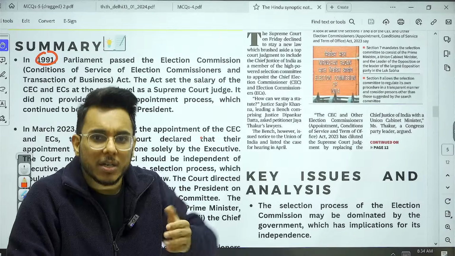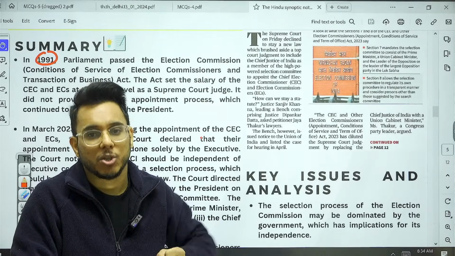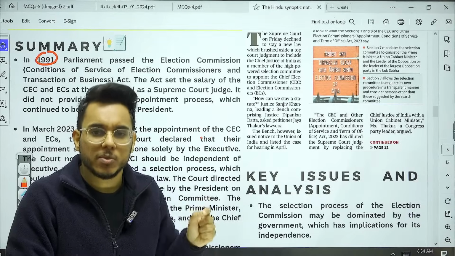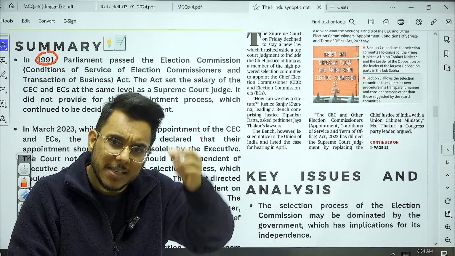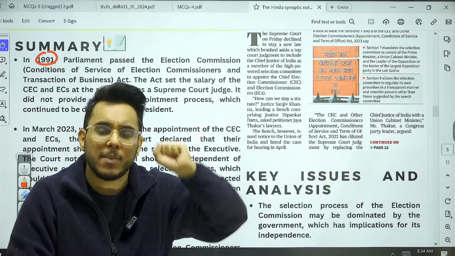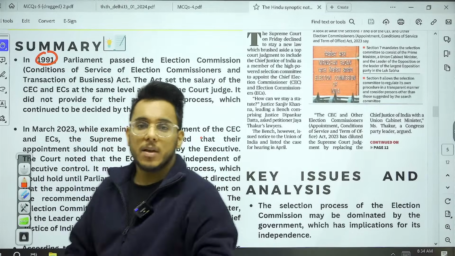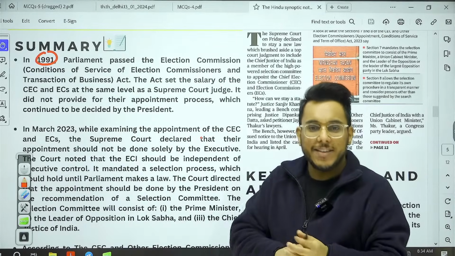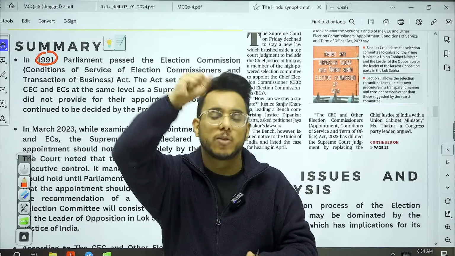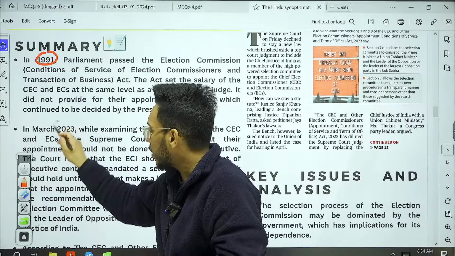Now, this in a way impacts the neutrality of the Election Commission of India. And even the Supreme Court observed that even a person having the highest integrity might be politically inclined towards X or Y political party. So therefore, in order to ensure neutrality in the Election Commission of India, we need to change the appointment process of the Chief Election Commissioner and Election Commissioner. And what happened in 2023?